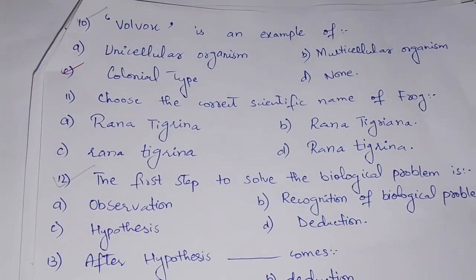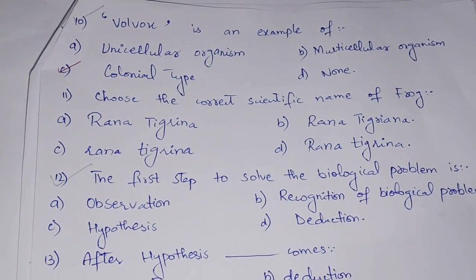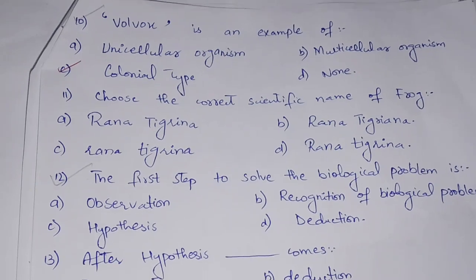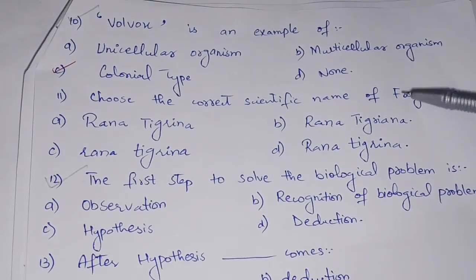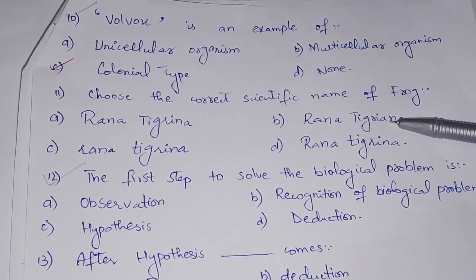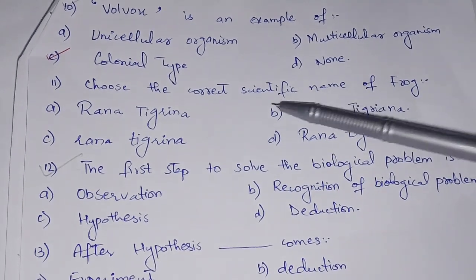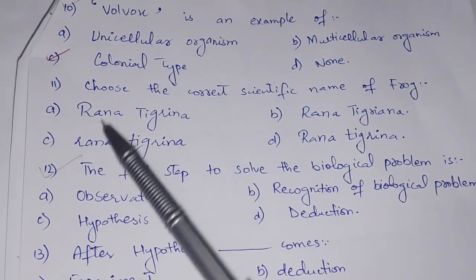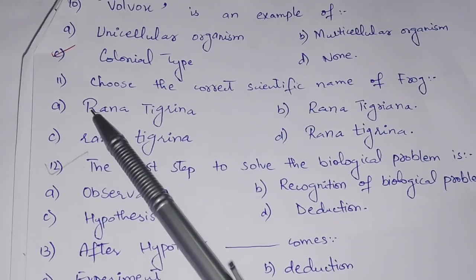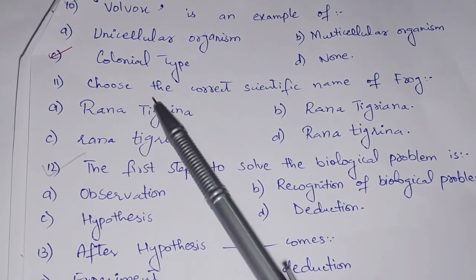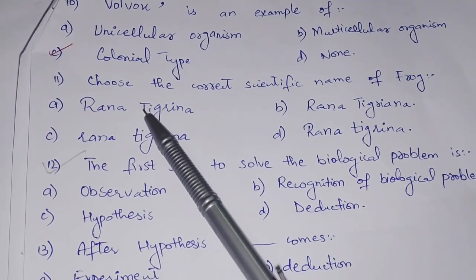MCQ number 11. Choose the correct scientific name of frog. We know that the scientific name of frog is Rana tigrina. So which one of these options is correct for the scientific name of frog? Number 1 option is with the capital R and the second letter with the capital T.